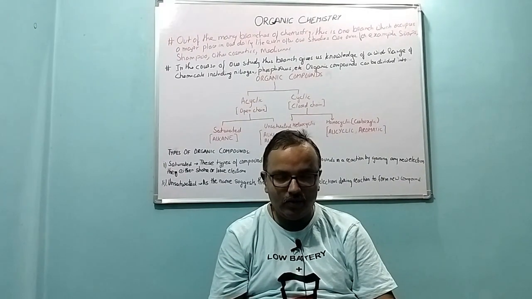Now, going to cyclic compounds, cyclic are closed chain compounds because the word cyclic means in a given cycle. So they are closed chain compounds. The closed chain compounds can further be divided into homocyclic and heterocyclic. So these are the basic descriptions of organic chemistry and its compounds.